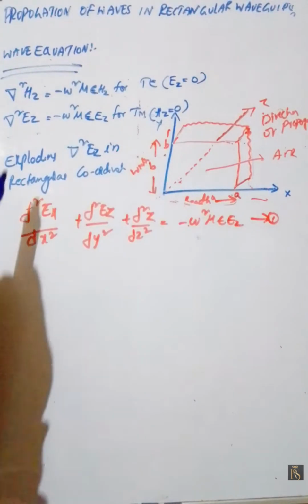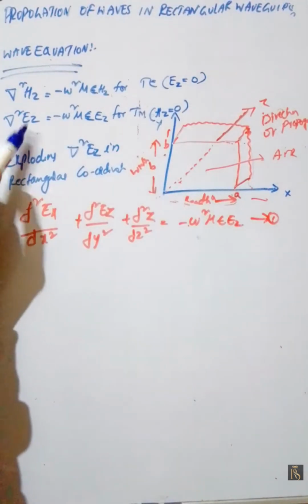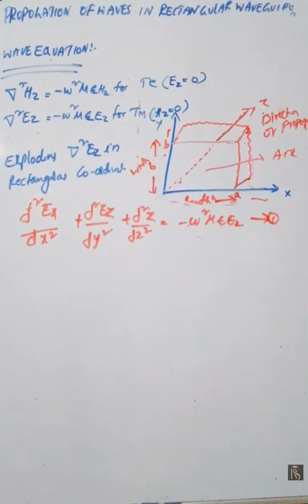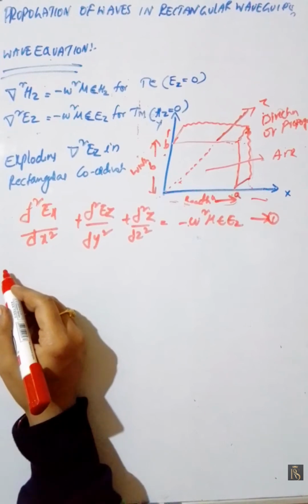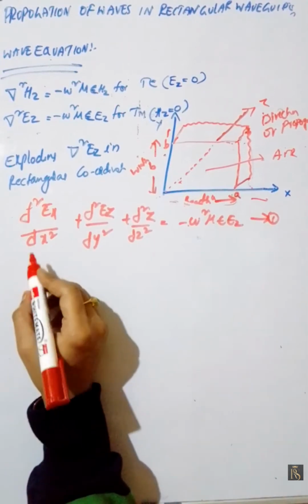Now I am equating this for the electric field in rectangular coordinates. This one is our equation 1.